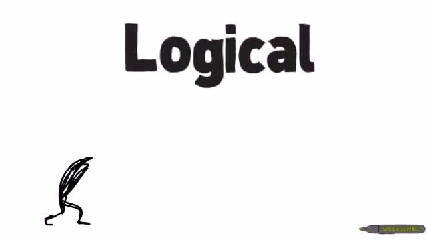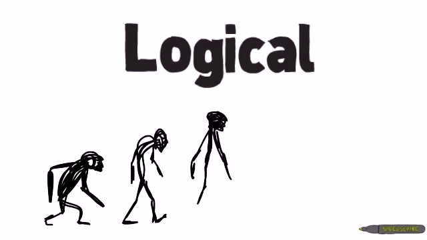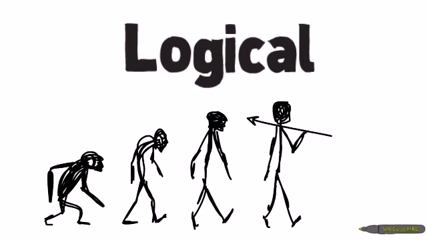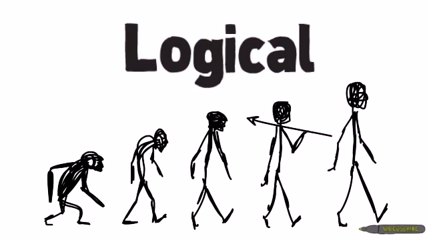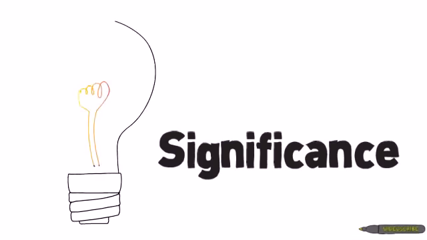Logical means that an argument is reasonable, the thinking is consistent, and the conclusions follow from the evidence. When something makes sense step by step, then it is logical. Significance compels us to include the most important ideas. We don't want to leave out crucial facts that would help make the point. When everything that is essential is included, then we have significance.